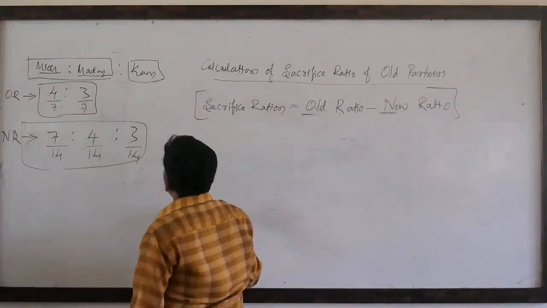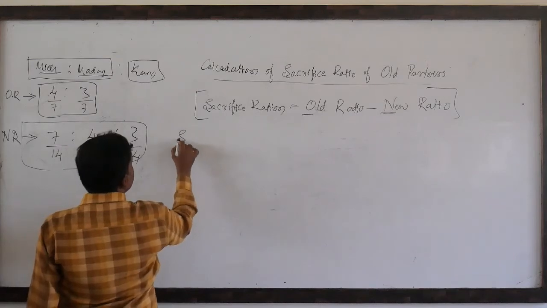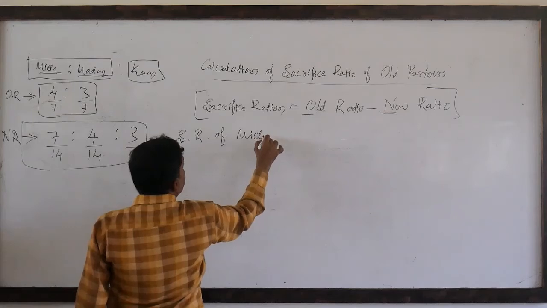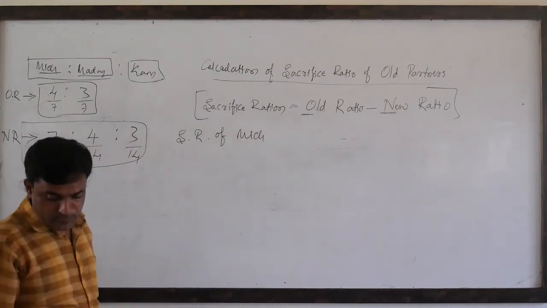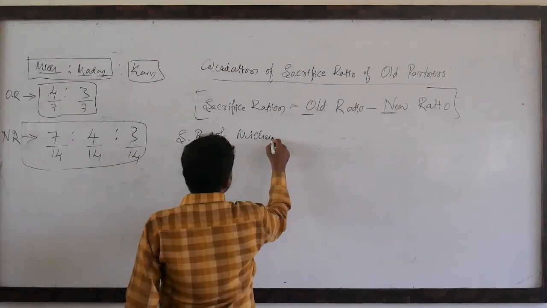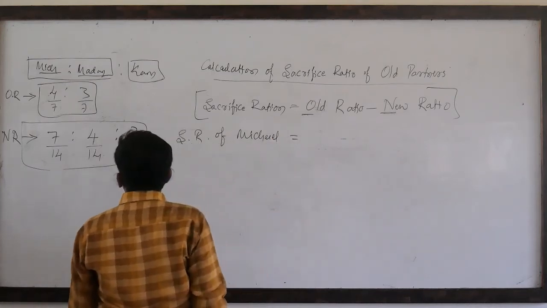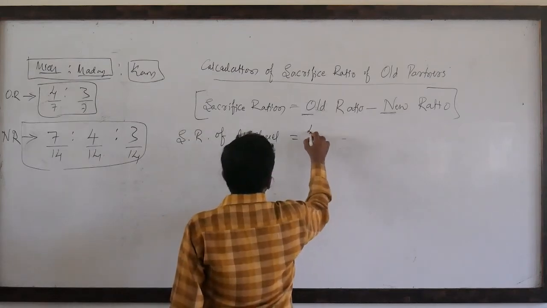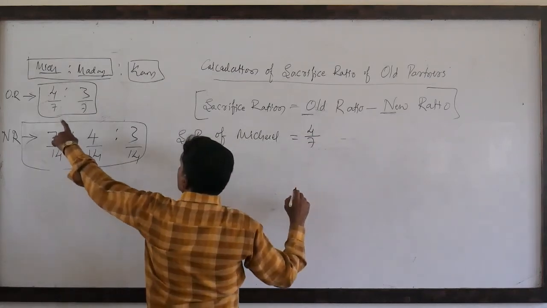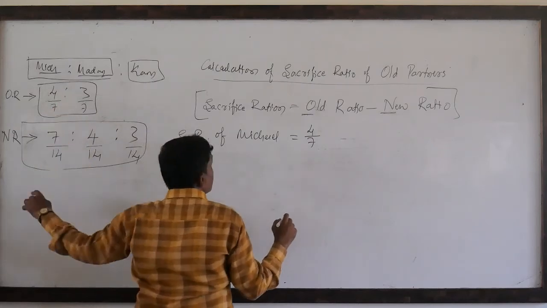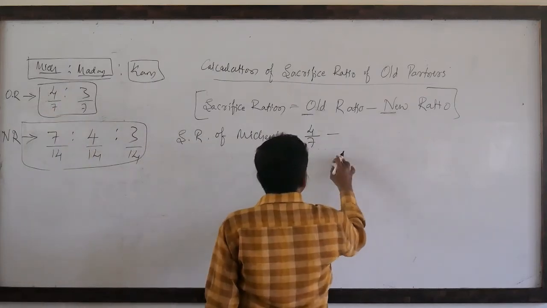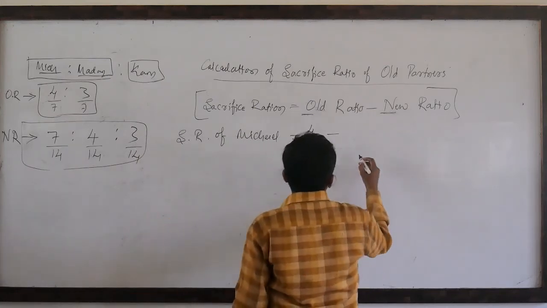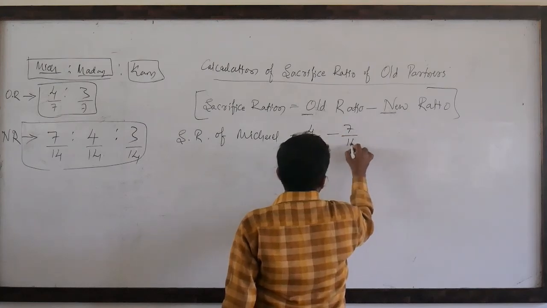So now, the sacrifice ratio of Michael, the first partner. The sacrifice ratio of Michael: 4/7 is the old ratio. Look here. The old ratio of Michael is 4/7 minus the new ratio of Michael, that is 7/14.